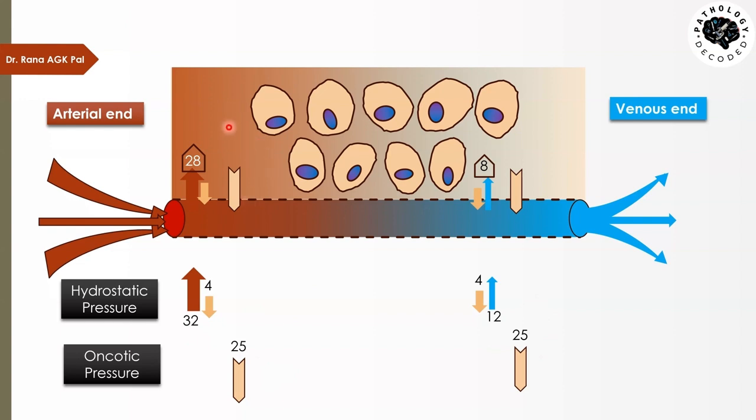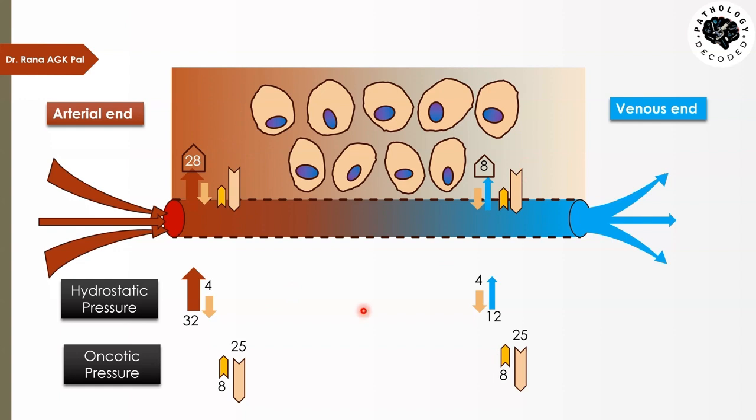Okay, the tissue also has got particles in it. It also has got crystals and crystalloids in it. They will also try to take the blood fluid into them. So that is about 8 mm. The crystalloids in the tissue will exert an oncotic pressure of 8 mm, which will move the fluid into the tissue. And in the same way, it will be 8 mm on this side also.